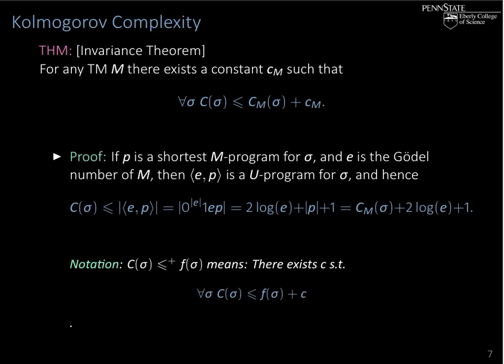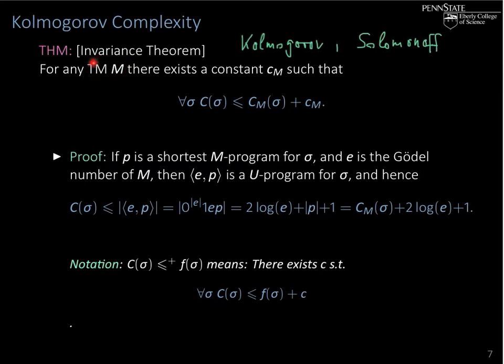The reason why working with a universal machine, and the independence of the choice of the particular universal machine, both lie in the following theorem, which is known as the invariance theorem, due independently to Kolmogorov and Solomonoff, discovered around the same time, 1965, 1966.